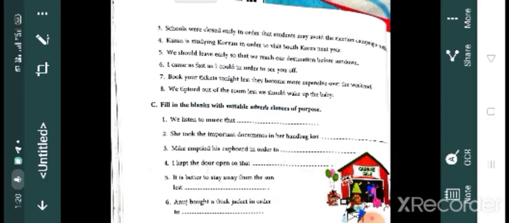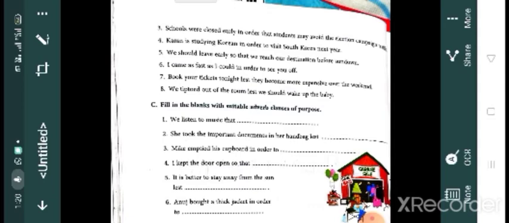I came as fast as I could in order to see off. So in order to see off. Then seventh one, book your tickets tonight lest they become more expensive over the weekend. So lest they become more expensive over the weekend. Eighth one, we tiptoed out of the room lest we should wake up the baby. So lest we should wake up the baby is the adverb clause of purpose.